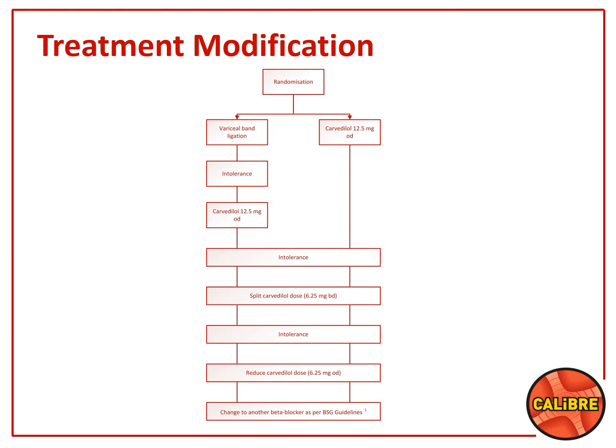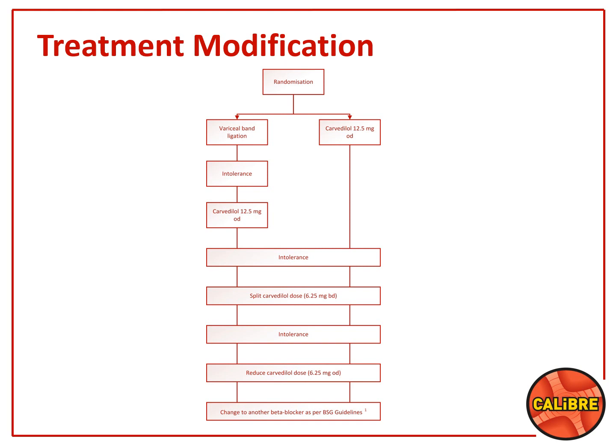It's plus or minus 1 week, so you could see this person at clinic, at the hospital in the 3rd week, or within the 5th week. So if they are intolerant, and you may know this through a phone call, for instance, then you would normally split the dose into 6.25 mg twice a day.